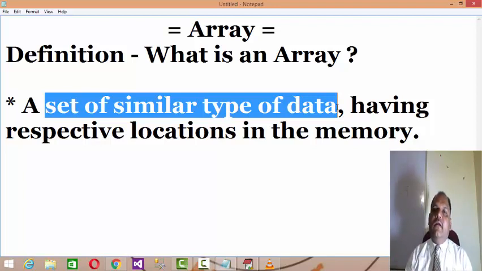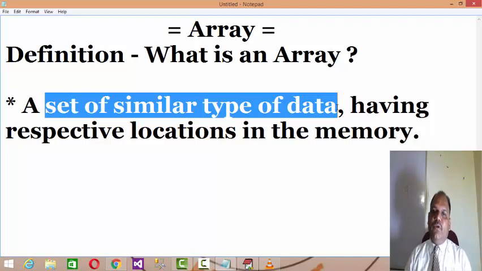Now, up till now, we solved the problems in this way. But what is common in all these variables? All 10 variables are of integer type, and the constants we are assigning to them are also of the same type.